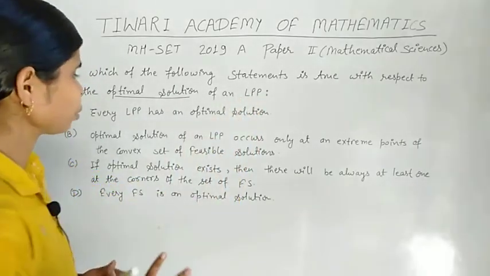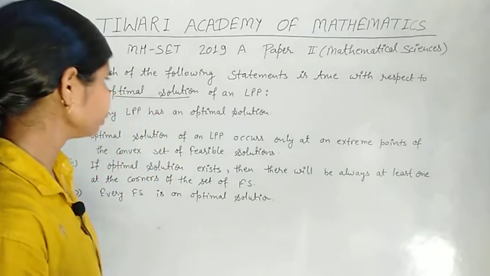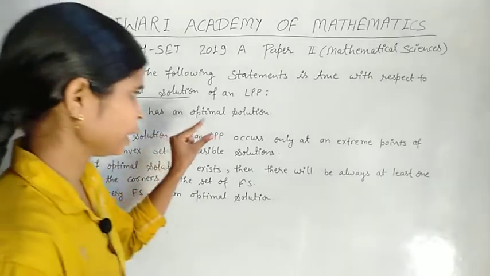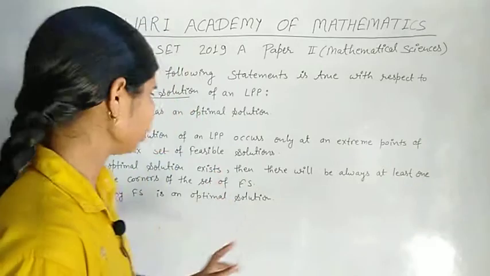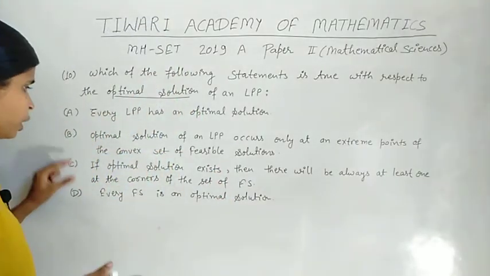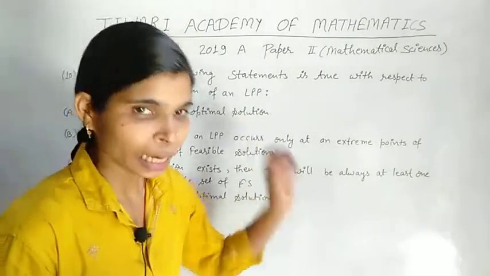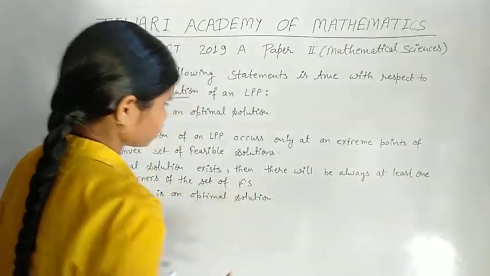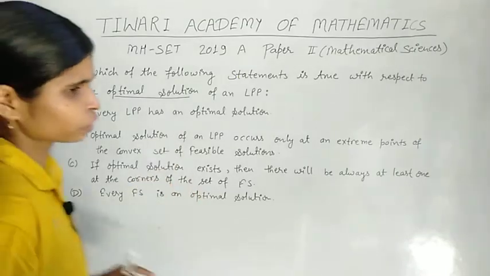Regarding an LPP, linear programming problem. Option A told every LPP has an optimal solution. Option B, optimal solution of an LPP occurs only at an extreme point of the convex set of feasible solutions. Option C, if an optimal solution exists, then there will always be at least one at the corners of the set of feasible solutions. Option D, every feasible solution is an optimal solution.